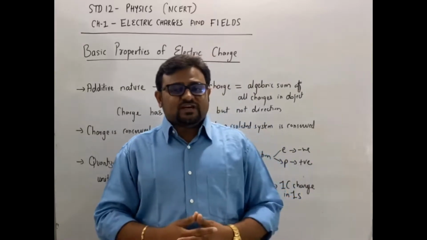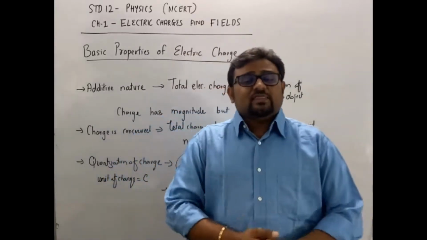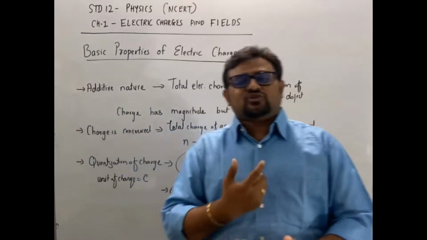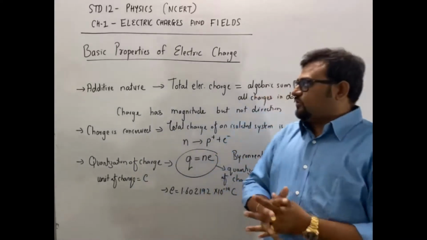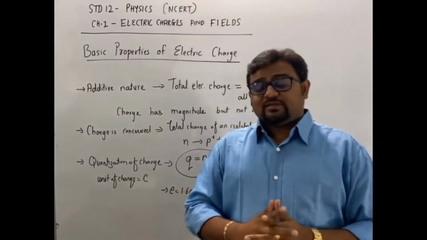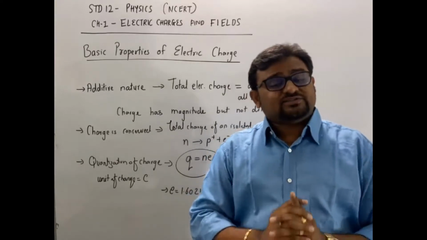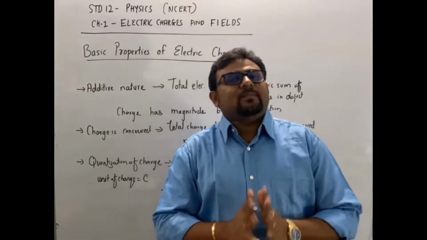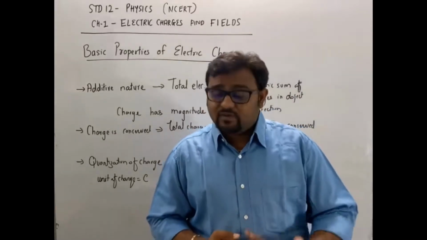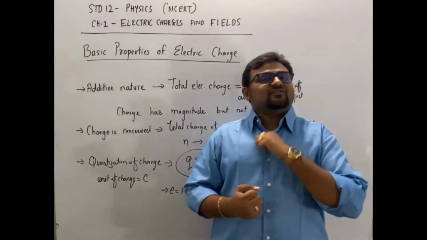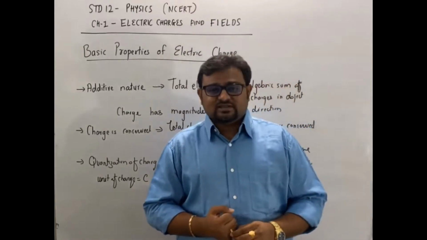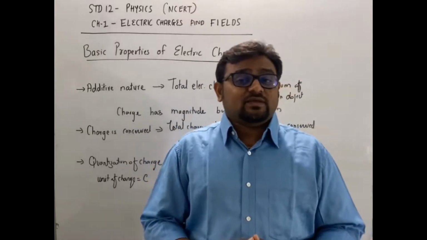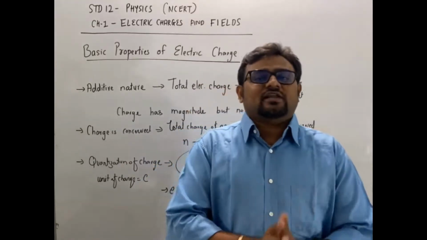Okay, if the object is having charges q1, q2, q3, q4, q5, then the total charge of the object will be equal to q1 plus q2 plus q3 plus q4 plus q5. Now one more thing, charge has magnitude, but charge doesn't have direction. It's similar to mass. Mass is also having magnitude, but mass is not having direction. But there is a difference between charge and mass: the value of mass can be only positive, but the value of charge can be either positive or negative.